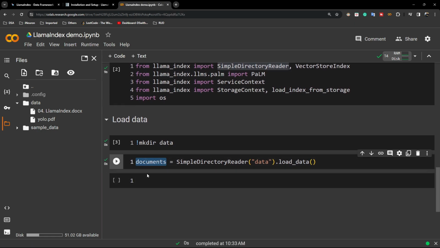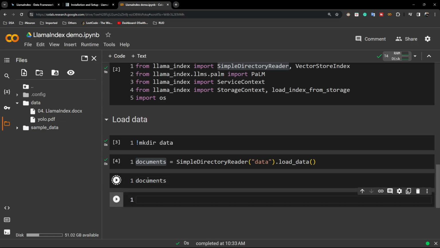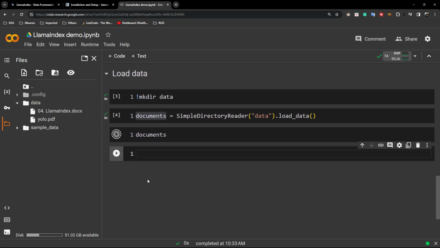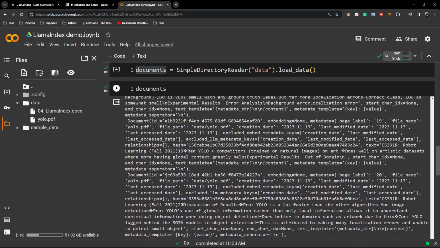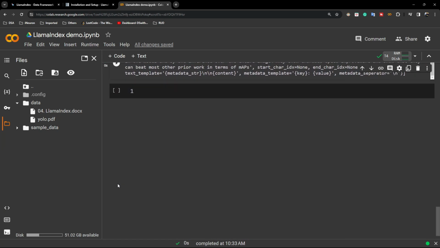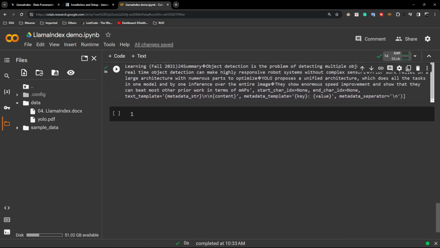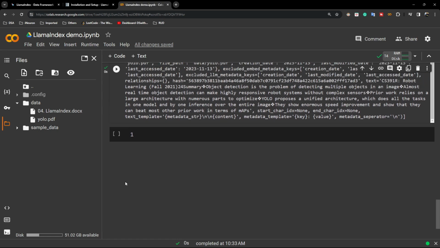Yeah, now if you want to see the data, this is the data it has extracted. Okay, and this is in document format, as you can see. It will also give you the reference ID and whether you're using any embedding or not. It's none by default because we haven't used any embedding, and this is the content it has extracted. Okay, now we have successfully extracted the data. Now I need to perform something called a chunking operation on top of it because this is my entire corpus, and I also need to